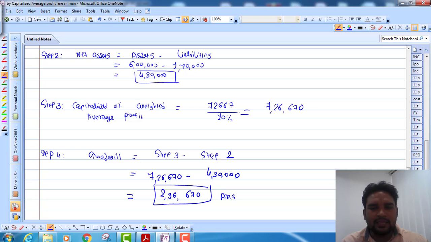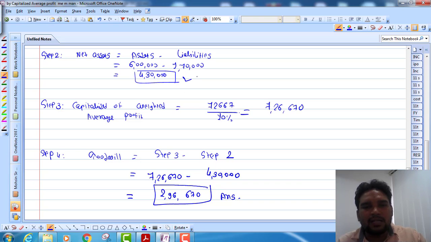Simple. And this could be asked for 4 marks in the board examination, right? In section D, 2 practical questions will be asked from goodwill, 4 marks each, so 8 marks. Okay, these are simple calculations. What do you understand by this?